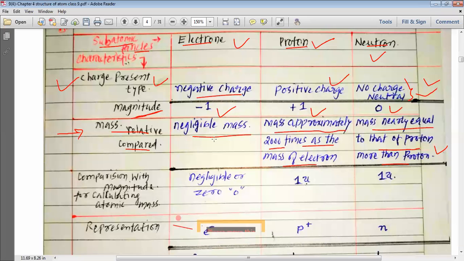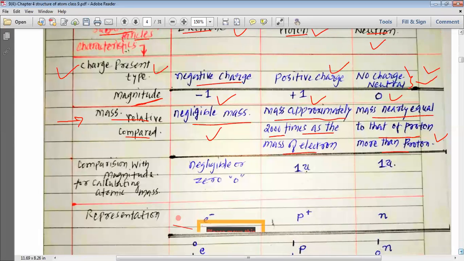Please remember that the mass of an electron is considered to be negligible. The mass of a proton and the mass of a neutron are considerable, but the mass of a neutron is more than the mass of a proton. Protons and neutrons are more than 2000 times heavier than the electron.